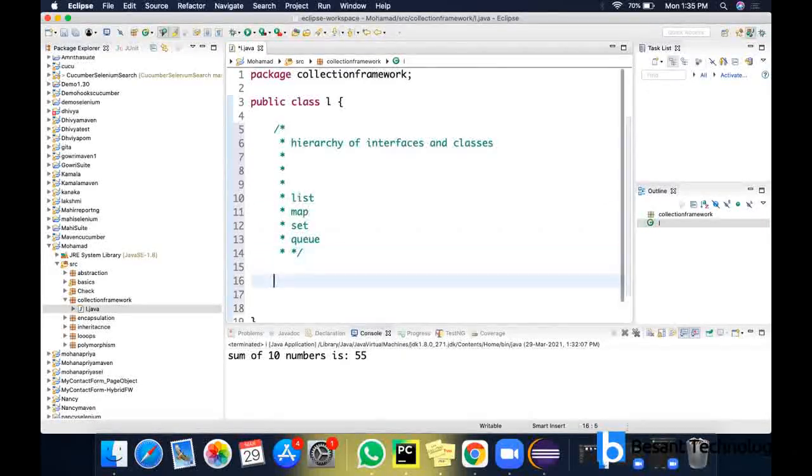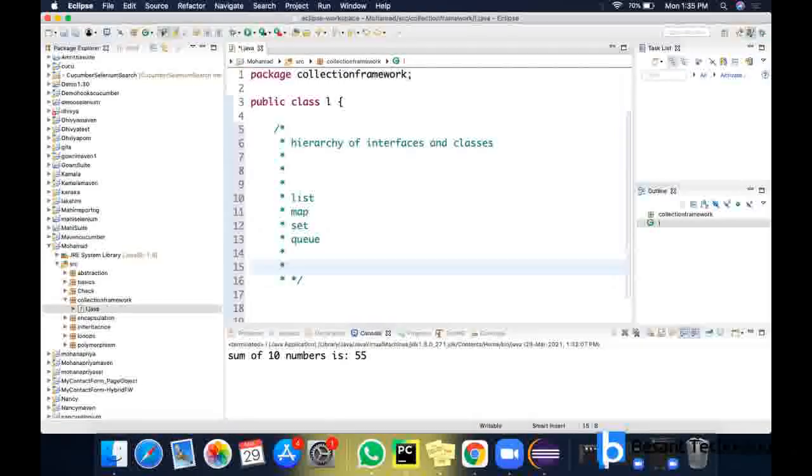So let's start with the list. List is index based. It will allow duplicate values, and you can add or remove elements at any place. It will store the elements by index value. String will store its elements that way, right? In the same way, list will store its elements.